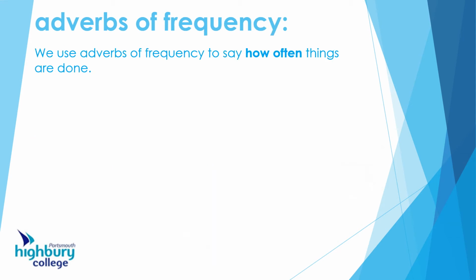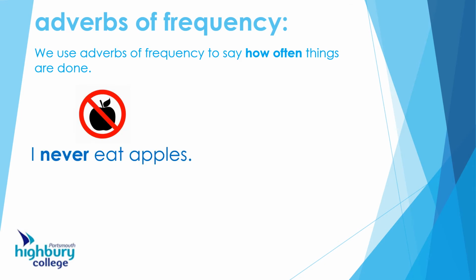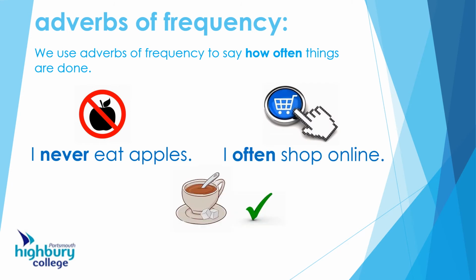Right, now let's have a look at adverbs of frequency. So the adverbs of manner tell us how something happens or something is done, and adverbs of frequency, well, they tell us how often something happens or something is done. There we go. I never eat apples. I often shop online, and I always have sugar in tea.